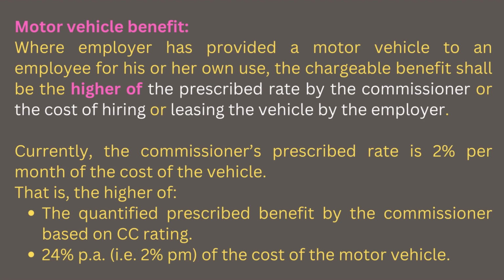1. The motor vehicle benefit, where the employer has provided a motor vehicle to an employee for his or her own use. The chargeable benefit shall be the higher of the prescribed rate of the Commissioner or the cost of hiring or leasing the vehicle by the employer. Currently, the Commissioner's prescribed rate is 2% per month of the cost of the vehicle. That is, the higher of 1. The quantified prescribed benefit by the Commissioner based on the CC rating. 2. The 24% per annum of the cost of the motor vehicle.